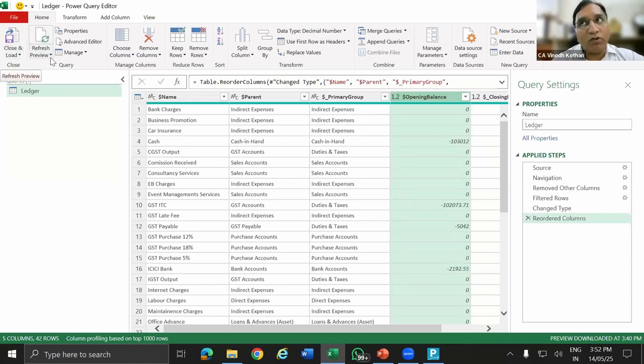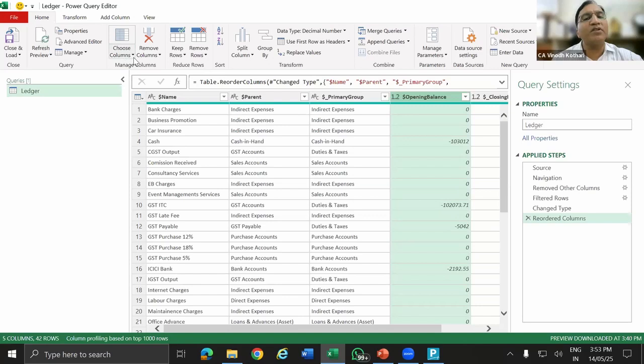Sometimes what happens is, when I give you my Excel, you open my Excel file and press refresh. At that time, Power Query may give some error because my Power Query is Office 365. Sometimes it may work in Office 2019, or some error may be there. So before refreshing the data, you open this Power Query, select refresh preview, so that if any error is there, it is automatically solved and the data will be updated.